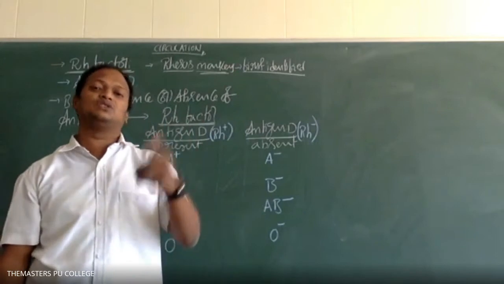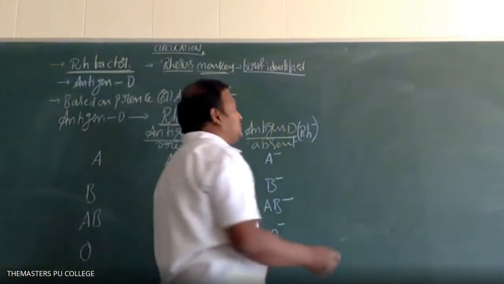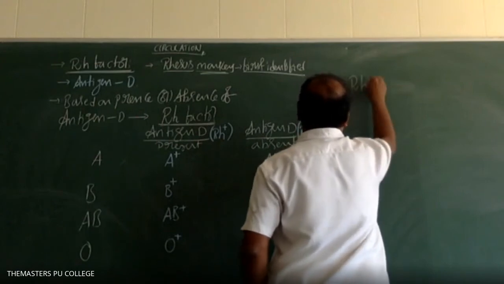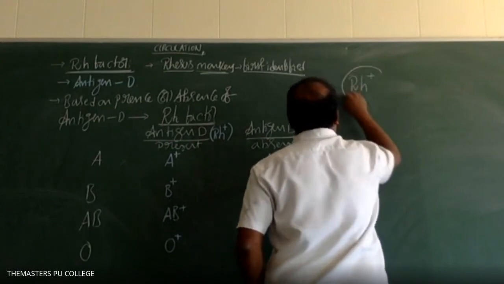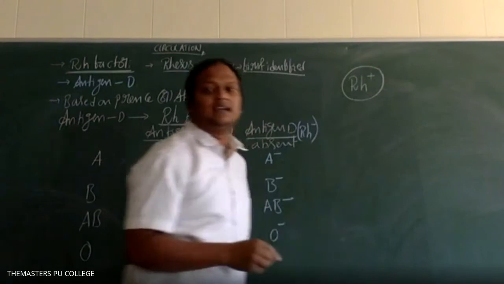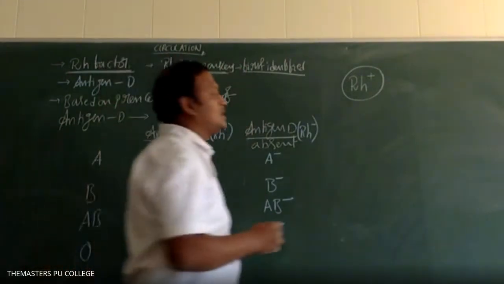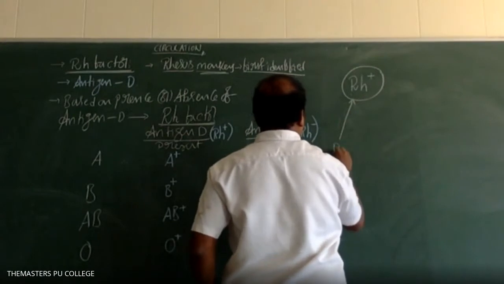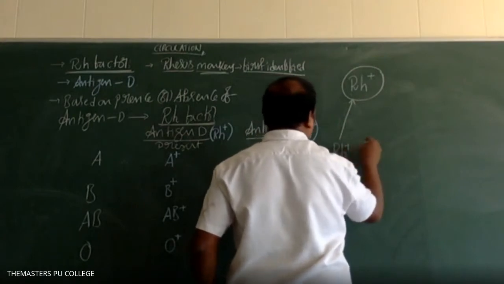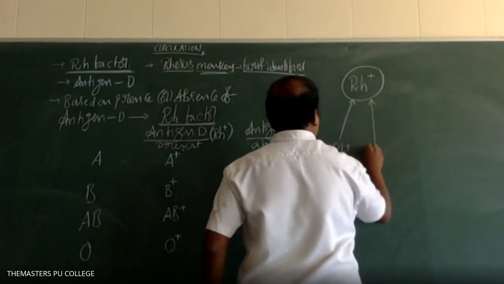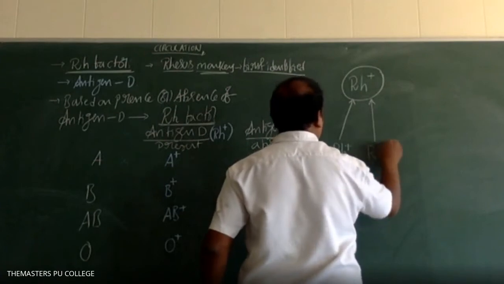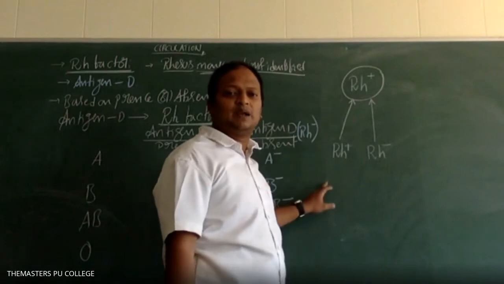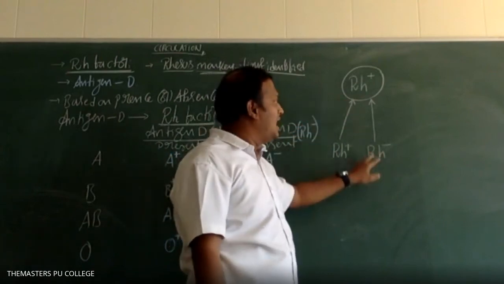So how does Rh group compatibility work? Listen carefully. Rh positive persons receive blood from Rh positive and also from Rh negative.